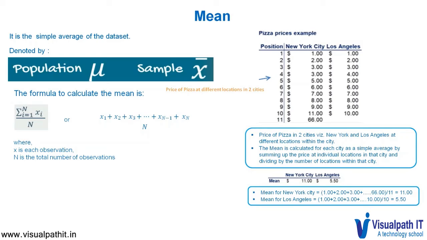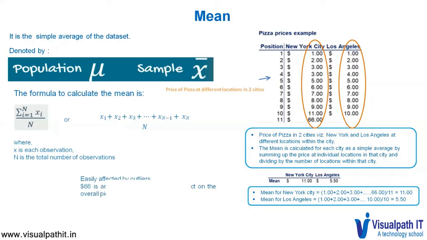So the mean for New York City is 1 plus 2 plus 3 till 66 divided by the total number of observations, which is 11. At the same time, the mean for Los Angeles will be 1 plus 2 plus 3 till 10 divided by the total number of observations, which is 10. So we can see that the mean for New York City is 11.00 and the mean for Los Angeles is 5.50. Now, there is a major disadvantage of mean here because the 11th observation in New York City has a price of 66 for the pizza, which has a huge impact on the overall picture.